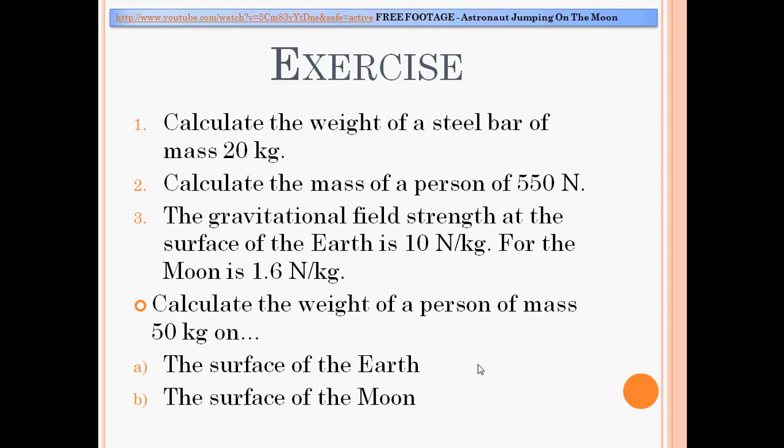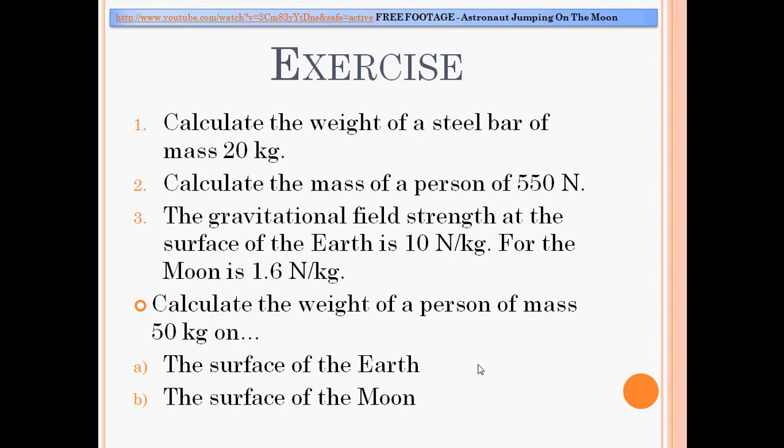Calculate the mass of a person of weight 550 newtons. Again, mass is going to be the force of gravity over g, the gravitational field strength. Assuming that g is 10, it gives me 55 because it's 550 over 10. Gives me 55, and the units are kilograms. The gravitational field strength at the surface of the Earth is 10 newtons per kilogram.